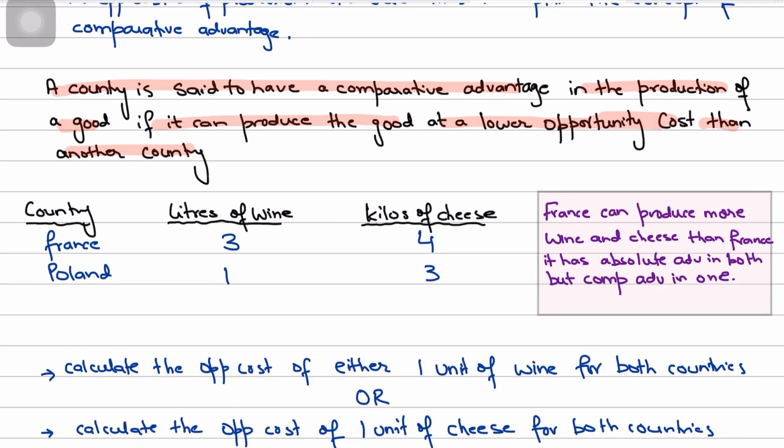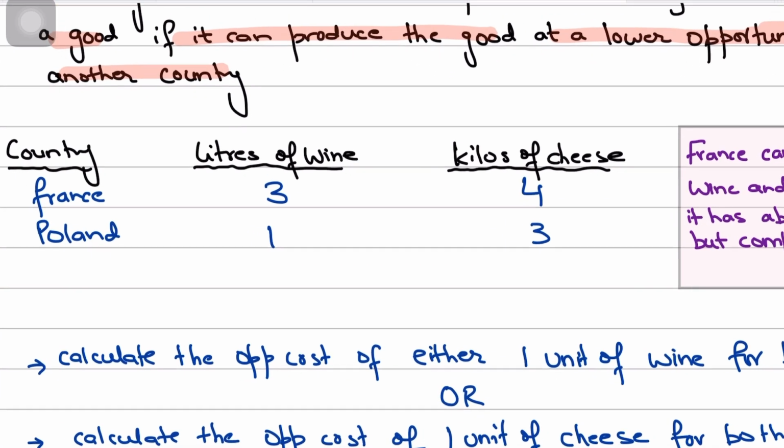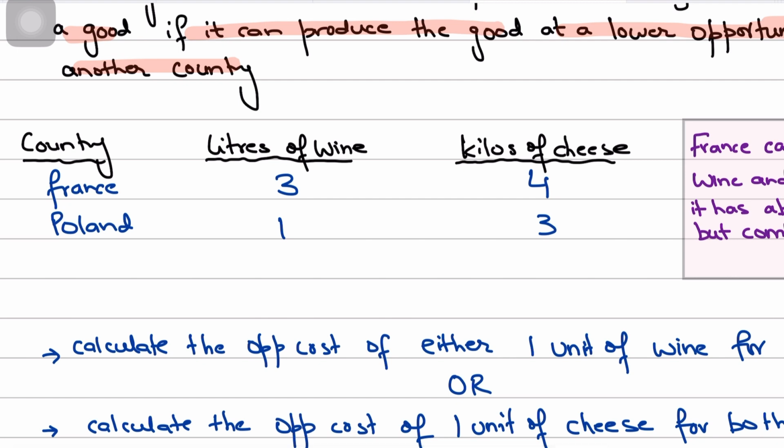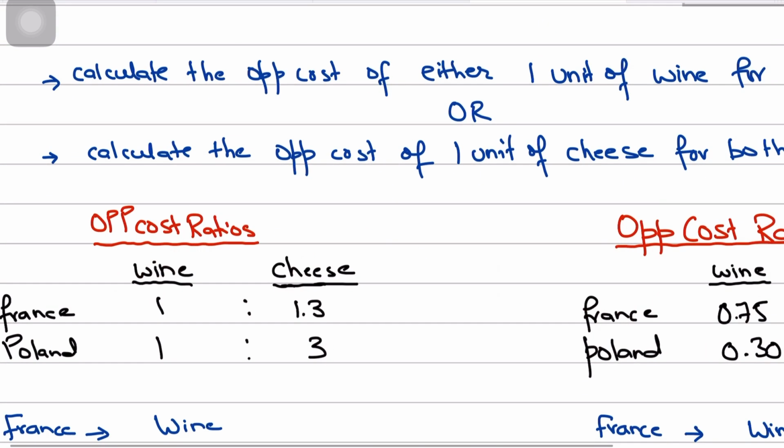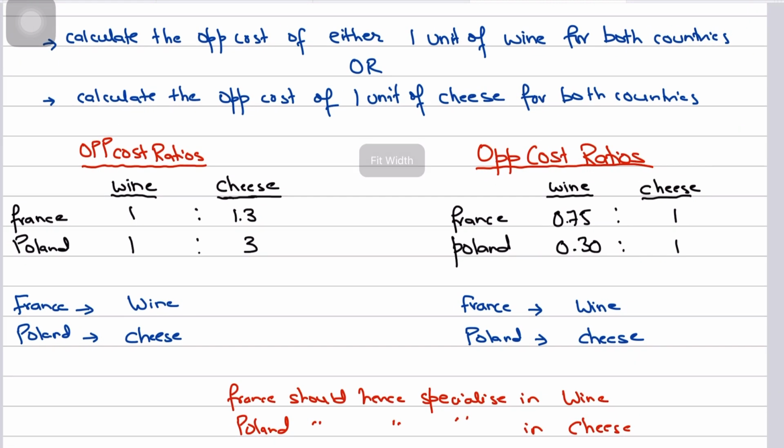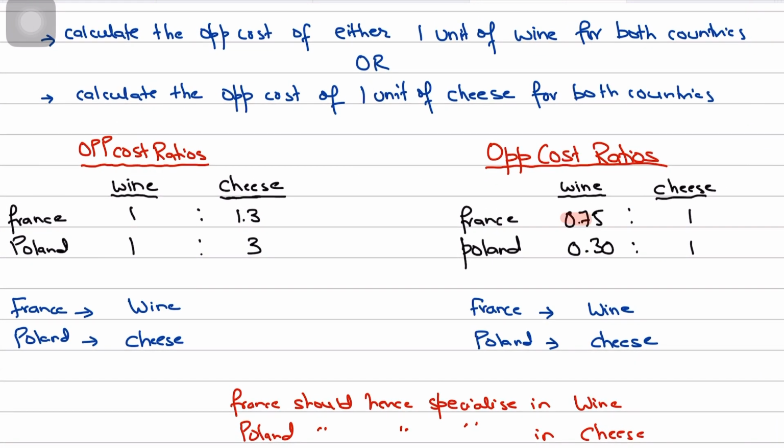And the same goes if we calculate the opportunity cost for cheese. In order to calculate the opportunity cost of cheese, we need to see that if you make 1 cheese, how much wine you need to forgo. So if France makes 4 cheese, it compromises on 3 liters of wine. So what would happen if you make 1 cheese? You divide 3 by 4, and the answer would be that France would compromise 0.75 wine if it makes 1 cheese, and Poland would compromise 0.3 wine if it makes 1 cheese, right?